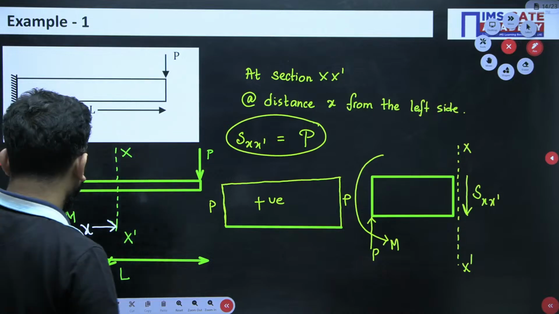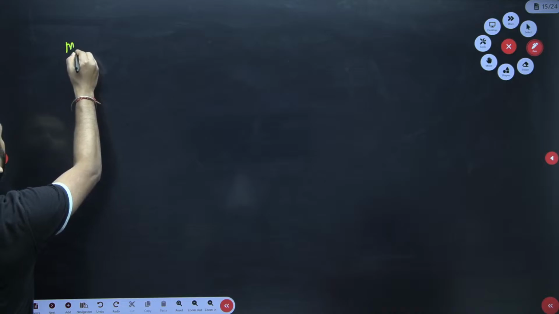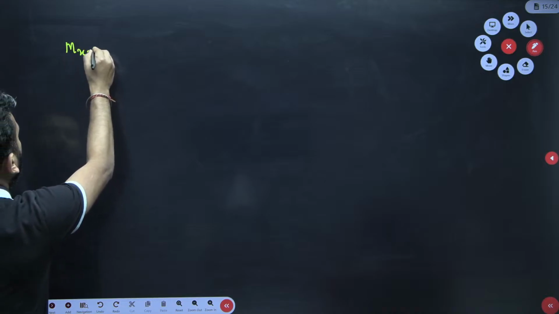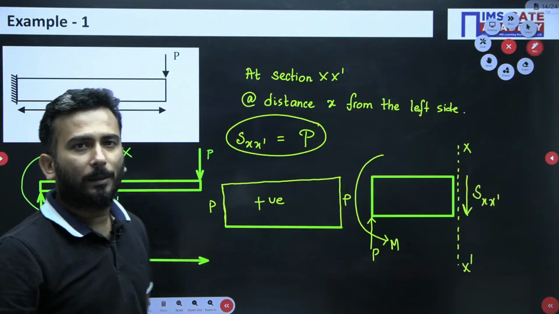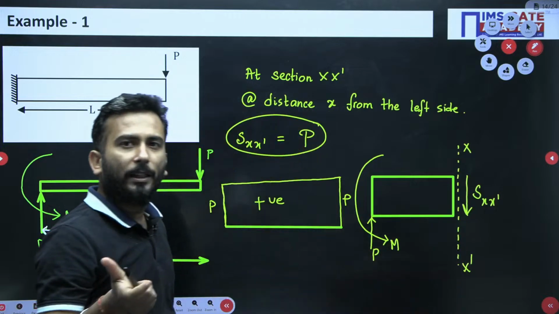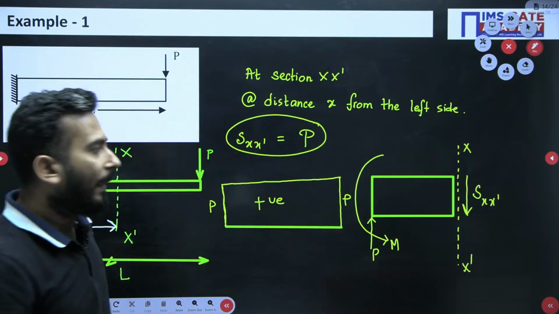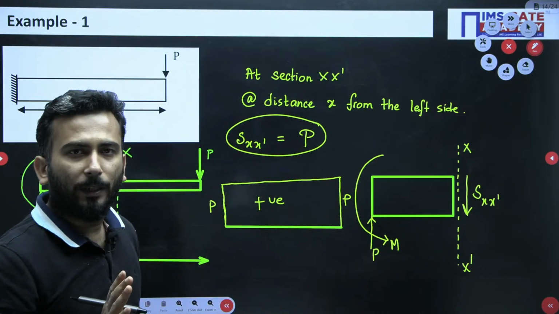Okay. So now my dear friends, I am going to write at any distance the bending moment equation. Now what is the bending moment equation? Obviously the sum of the moments. Now at this section xx, what is the net moment? This I am trying to find out.